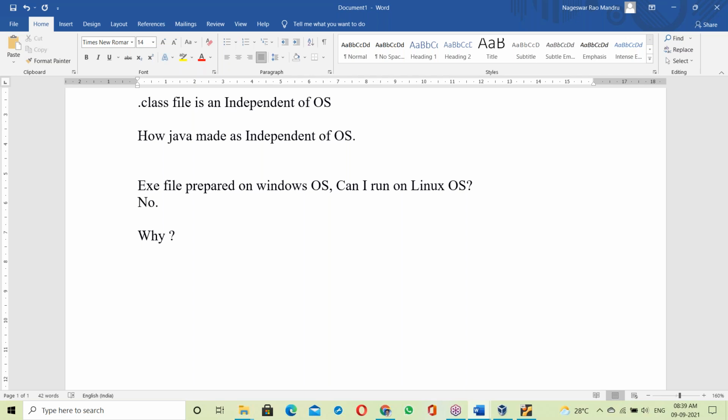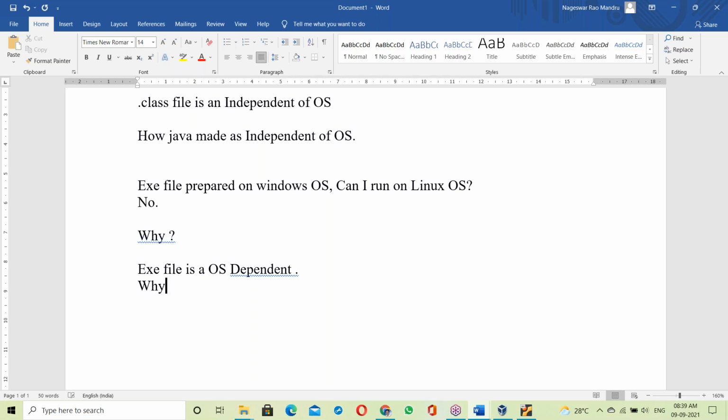Of course, I'll explain all of these things, the reasons and everything, very clearly. I'm just asking your idea. The reason is that an exe file is OS dependent.